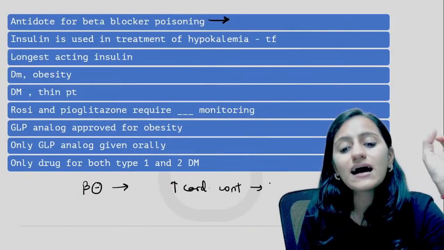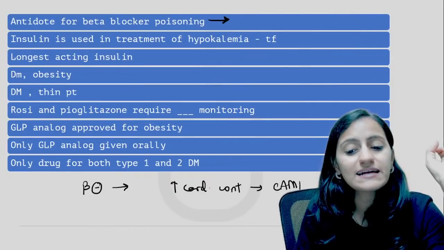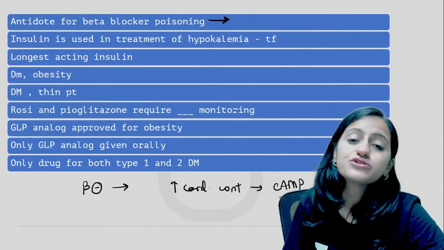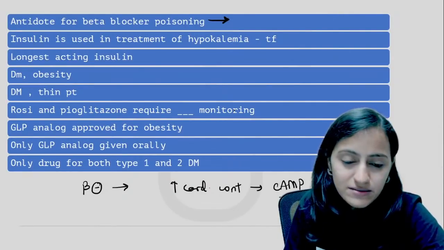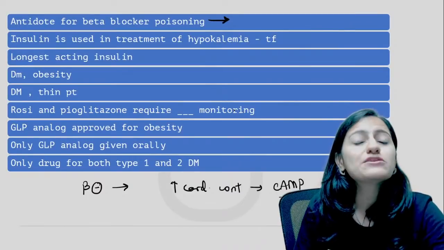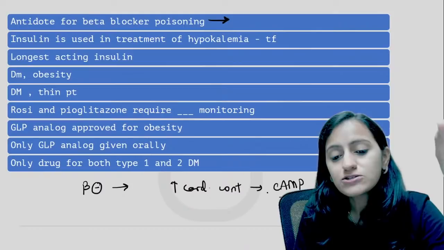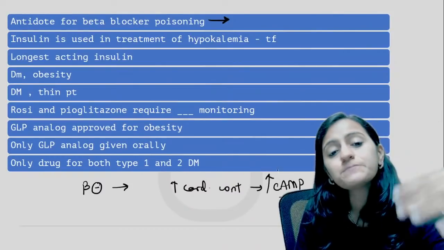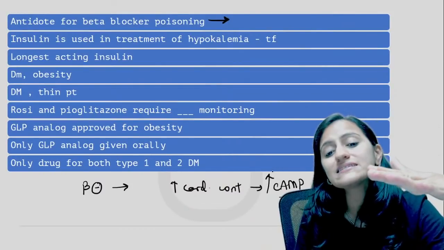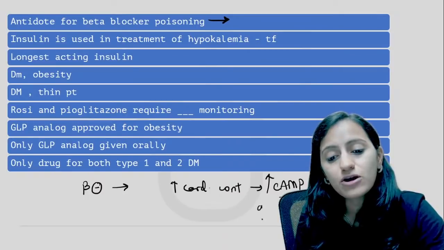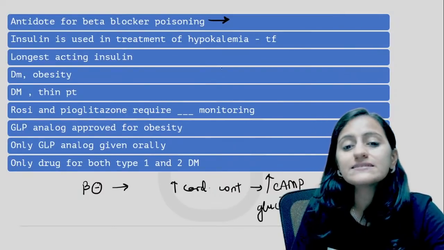What increases the cardiac contractility? It's your cyclic AMP, right? That is why we use phosphodiesterase inhibitors in heart failure. You have inodilators increasing the cyclic AMP, they are inotropic. So you want to increase the cyclic AMP, give a drug which will increase the cyclic AMP without acting on beta receptors. That is glucagon.